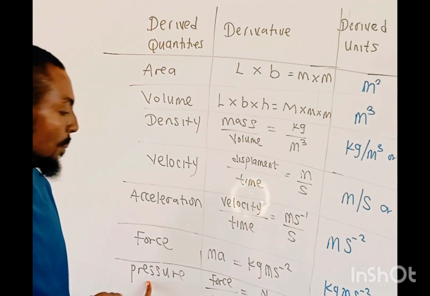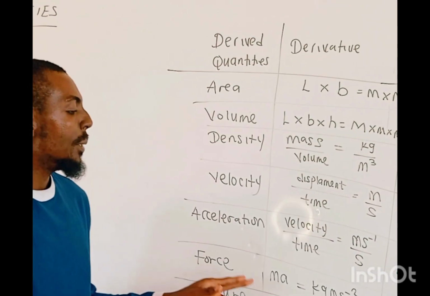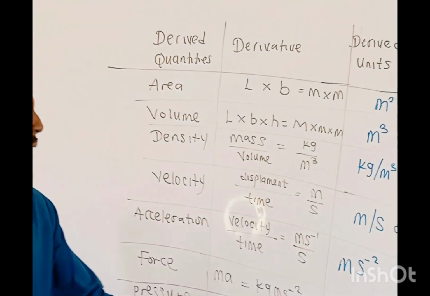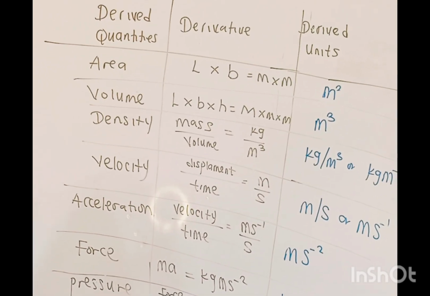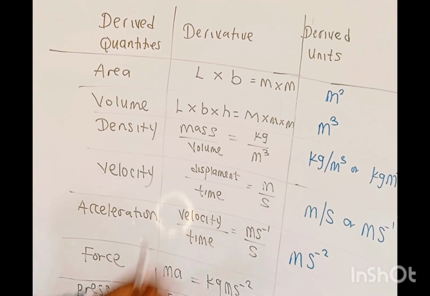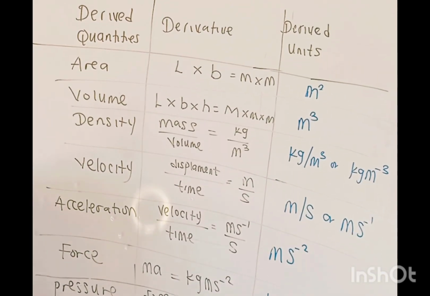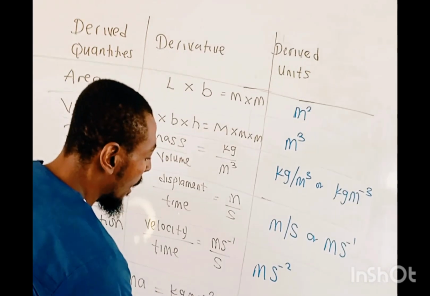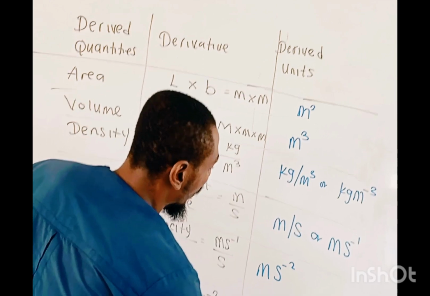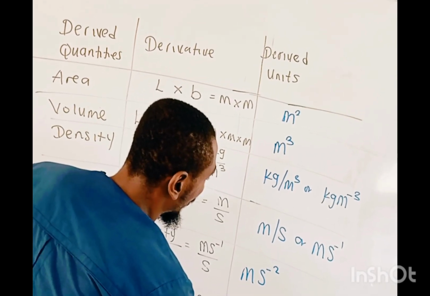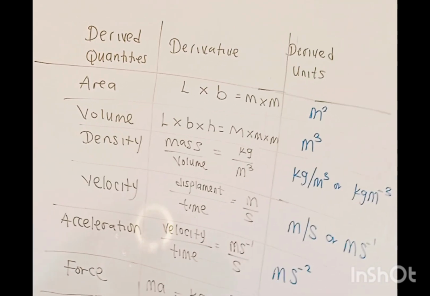Then coming down to pressure. Pressure is force over area. By formula, the force is measured in Newton already, and area is measured in meter square. So the symbol for Newton there is N, so that the derived unit there is Newton over meter square. And of course, we can write Newton per meter square, or we can write it this way: Newton meter raised to the power minus 2.